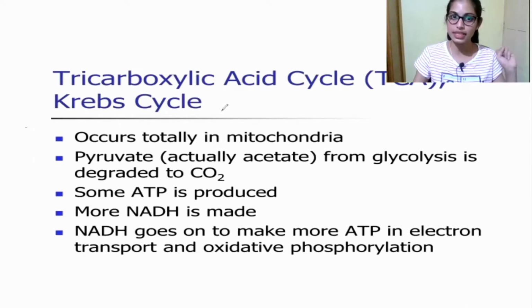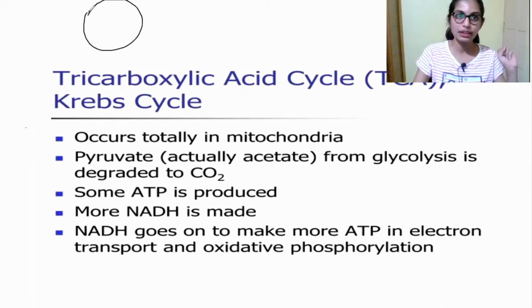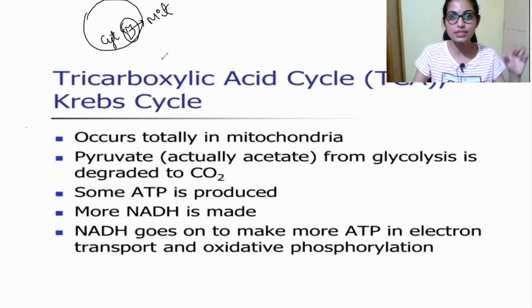Where does it take place? Glycolysis takes place in the cytosol, but this TCA cycle takes place in the mitochondria. The product released from glycolysis will enter the mitochondria for the further process, that is Krebs cycle. What is the end product of glycolysis?